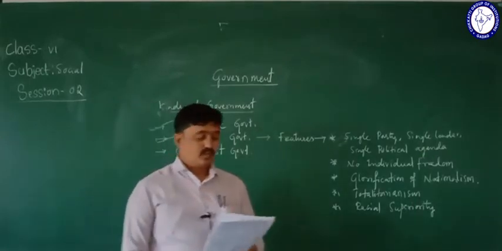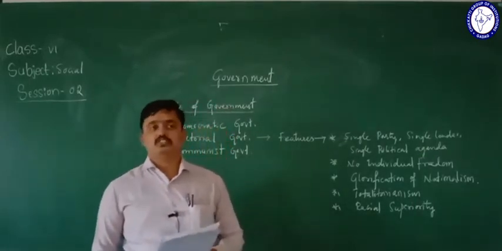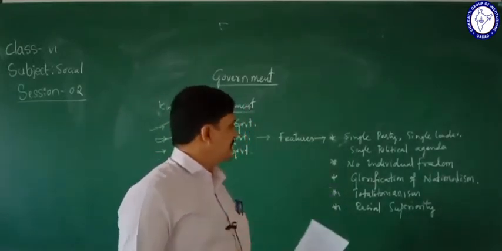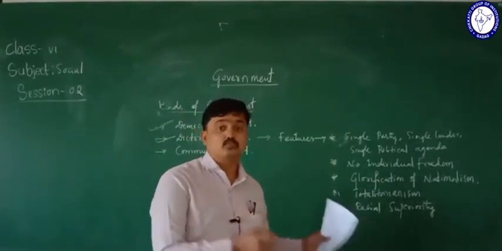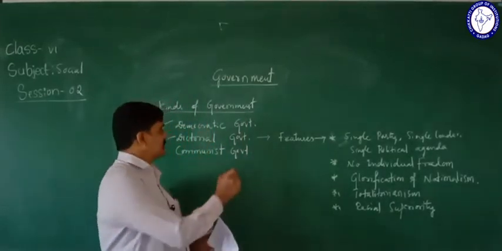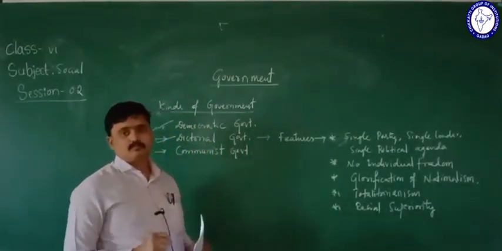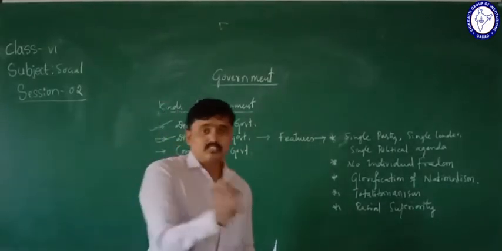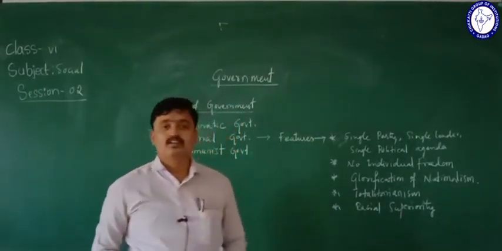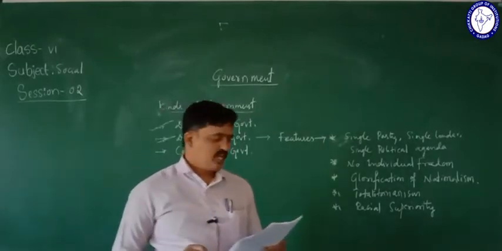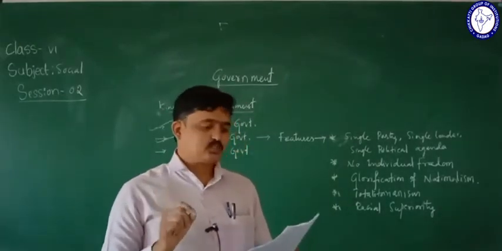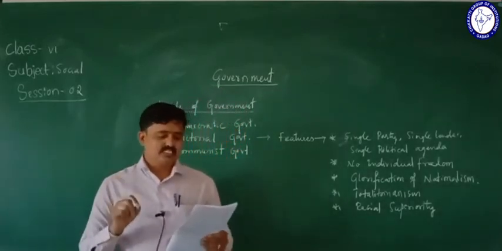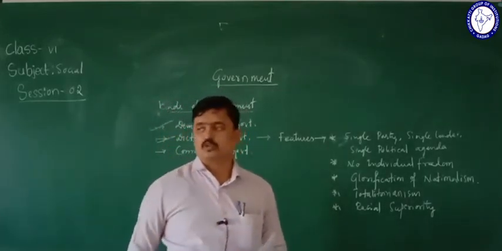It means the dictatorship accepts racial superiority, and believes that its race is superior to the races living in other nations.